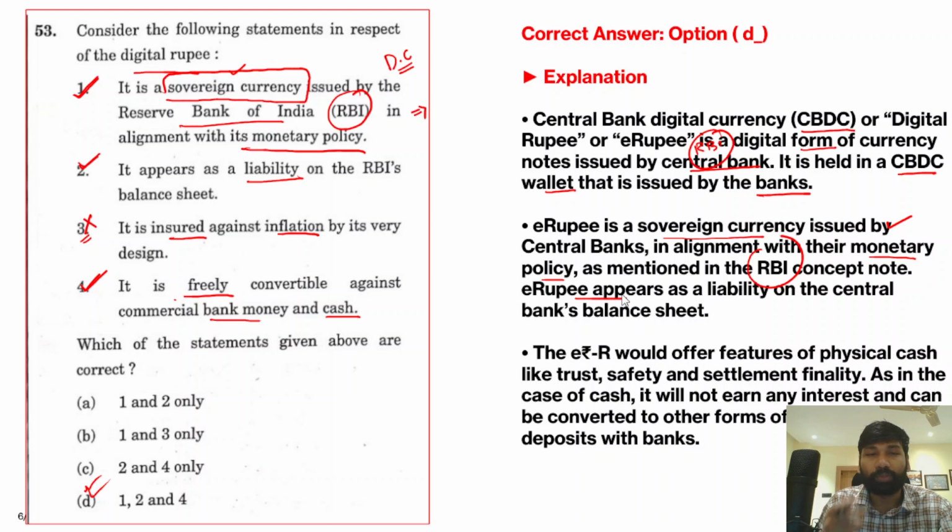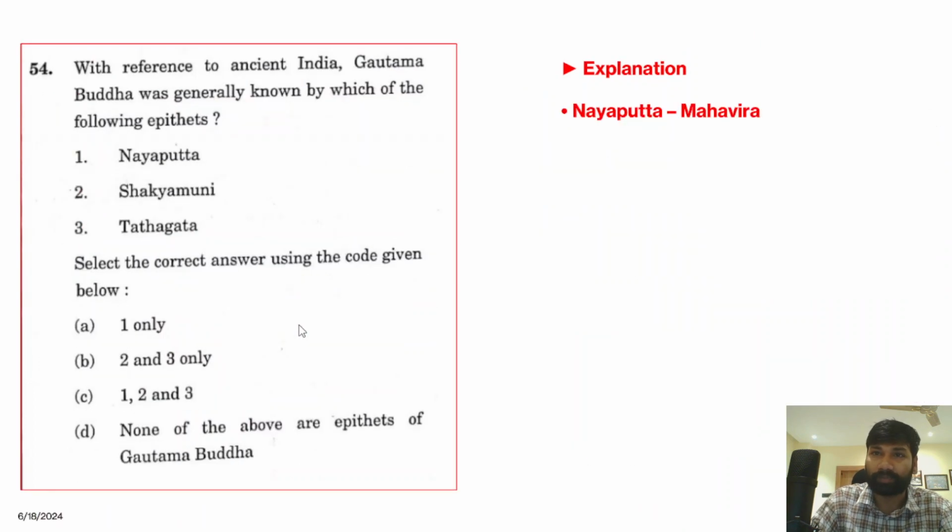Now when we talk about the e-rupee, it appears as a liability on the central bank's balance sheet. It offers several features including physical cash-like trust, safety and settlement finality. As in the case of cash, it will not earn any interest and can be converted to other forms of money like deposits with the banks. So therefore the correct answer is D.